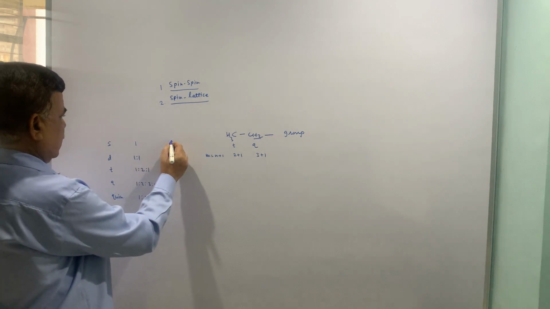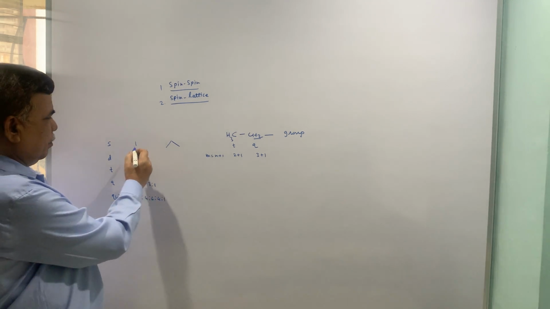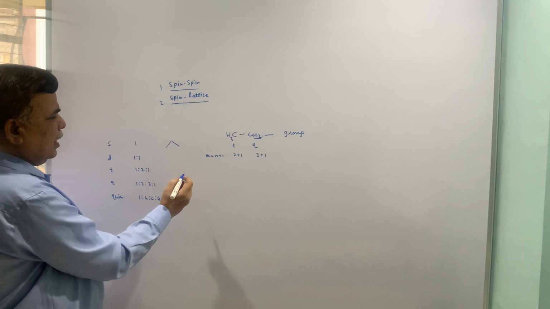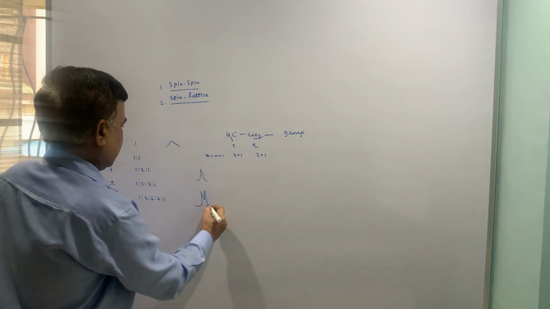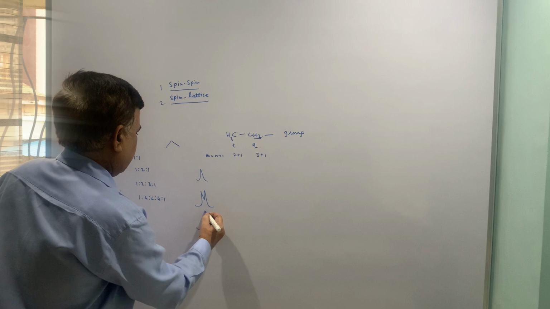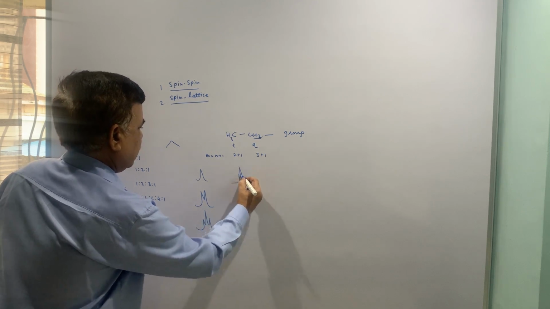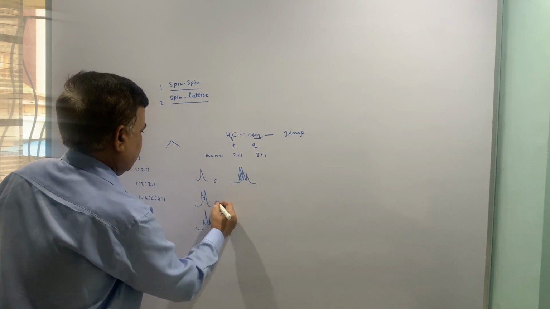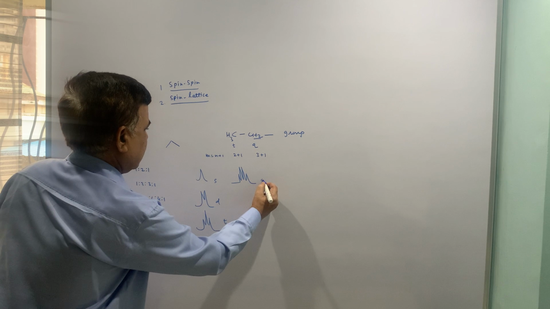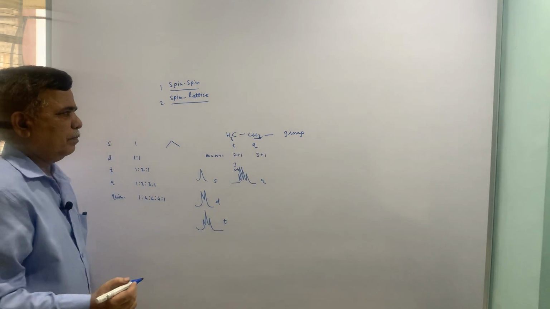So this is that Pascal's triangle. So for singlet it will be only 1, for doublet it will be like this, for triplet it will be like this, for quartet it will be like this, and so on. So singlet, doublet, triplet, quartet, and so on, and this difference is the coupling constant J.